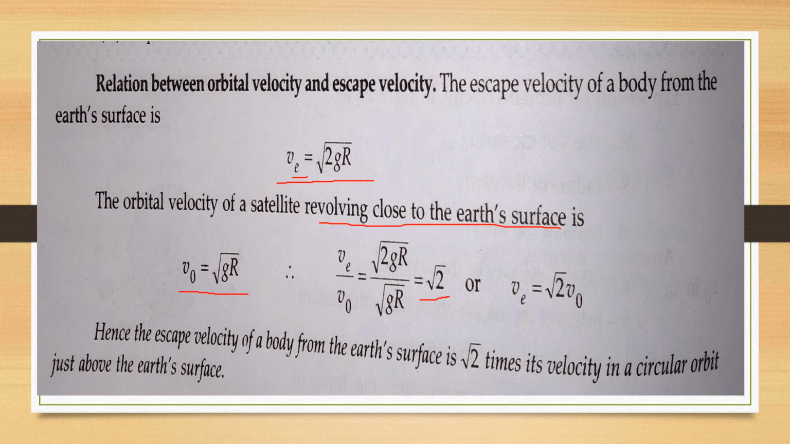Cross multiply these terms, we get the escape velocity in terms of the orbital velocity, that is V_E is equal to under root 2 times V_0. So hence we can say that the escape velocity of a body from the Earth's surface is under root 2 times its velocity in a circular orbit just above the Earth's surface.